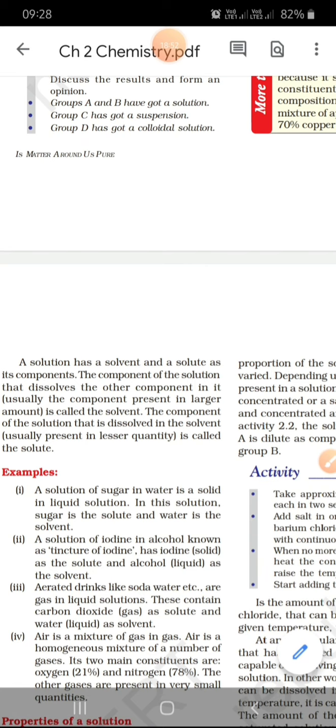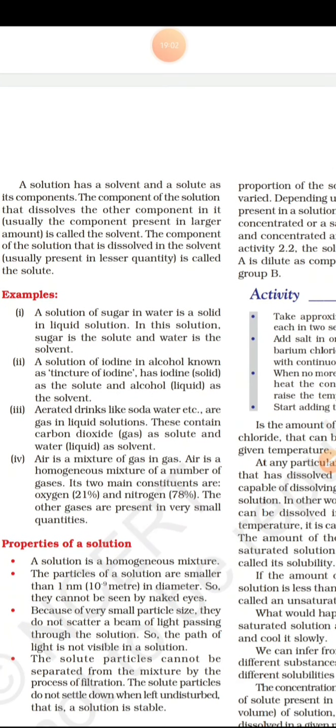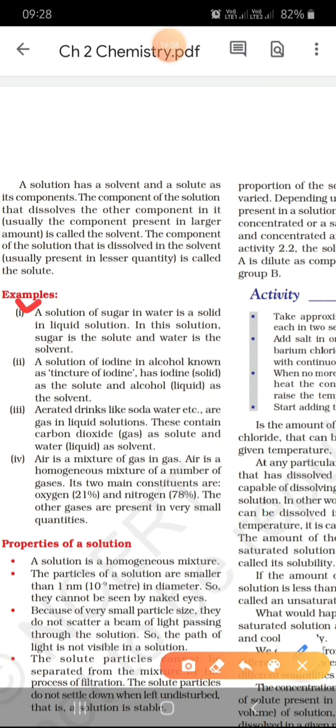अब आप sugar solution का खुद सोचो, sugar solution में कौन सा solute होगा, कौन सा solvent होगा, और solution तो आपका बन चुका है, that is sugar solution. Okay. Examples: a solution of sugar in water is a solid in liquid solution. Okay. A solution of iodine. आप ये examples आपको याद रखना है. टिंक्चर ऑफ आयोडीन किसे कहते हैं? In tincture of iodine, which is the solute and which is the solvent? देखो आयोडीन में ये आपका use होता है. Tincture of iodine is mostly used as a reliever, spray reliever. Okay. Similarly, aerated waters, जो आपका soda water वगैरह होता है, there carbon dioxide is the solute and water is the solvent.